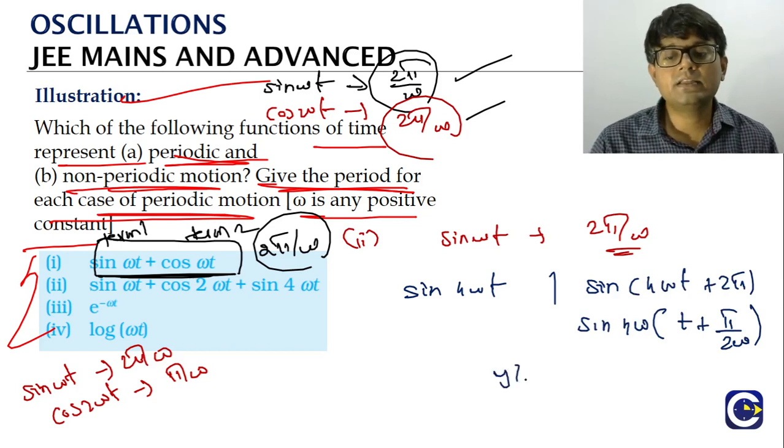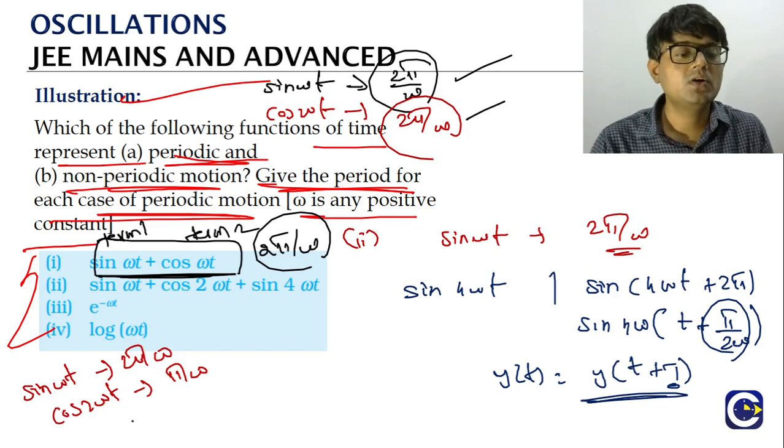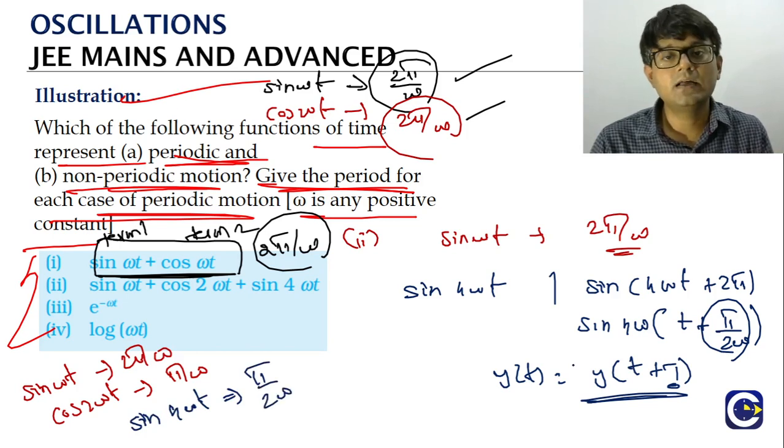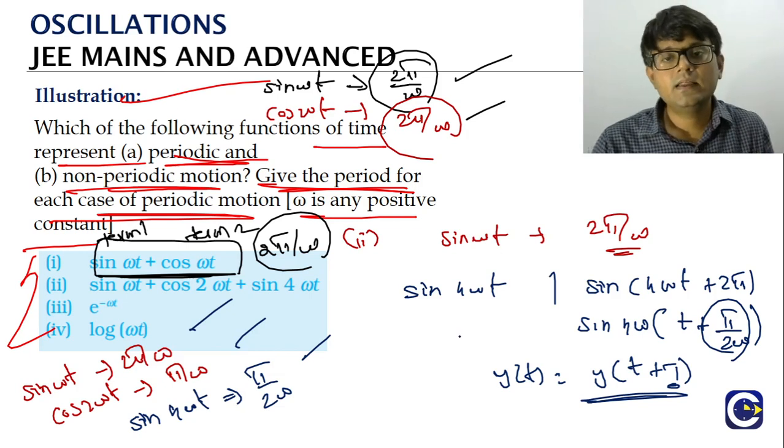Now when you compare this with the general expression, the function value at a general time t is equal to the function value at a general time t plus the period. What is the period here? Pi by 2 omega. So for sin 4 omega t, the period is pi by 2 omega.